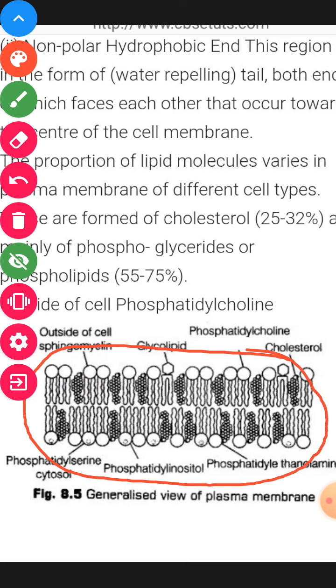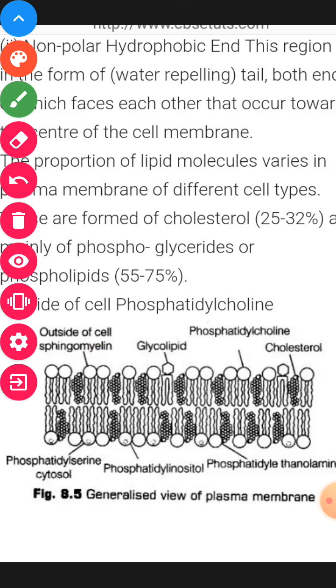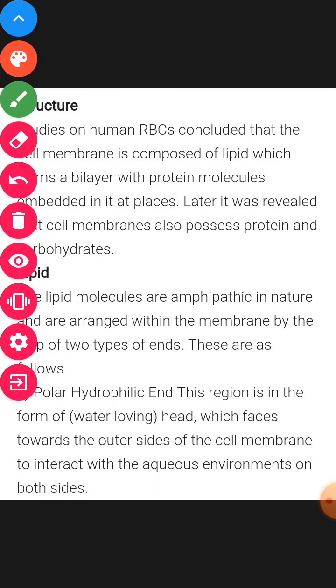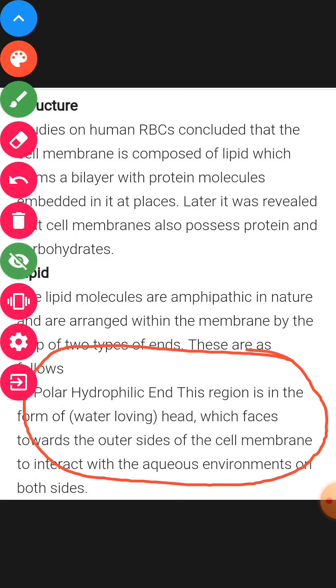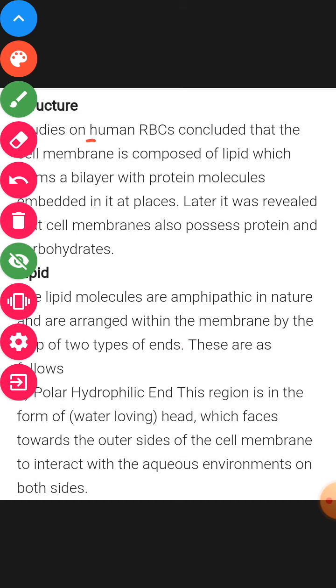You have to study the structure of this plasma membrane, that is, what the chemical constituents of this plasma membrane are. The first thing to know is that the plasma membrane consists of three chemical components. Remember that we are especially studying the plasma membrane of the human RBC.